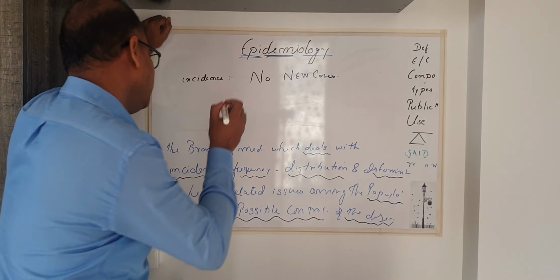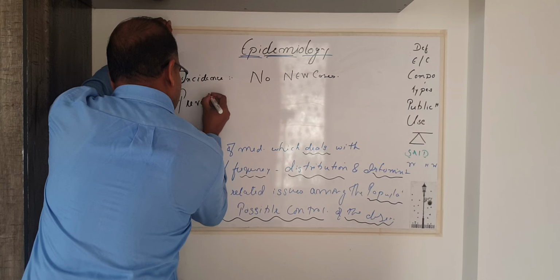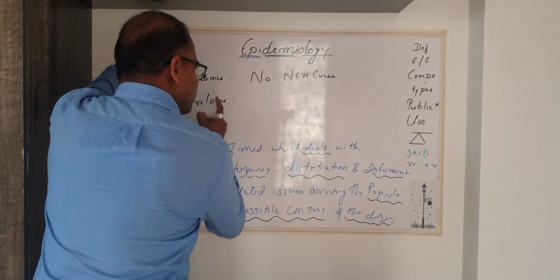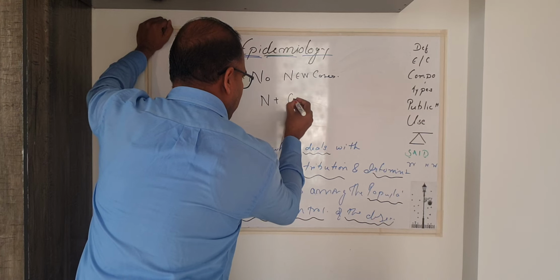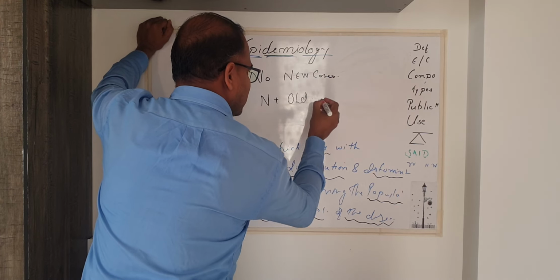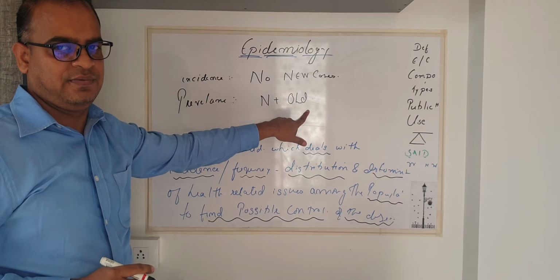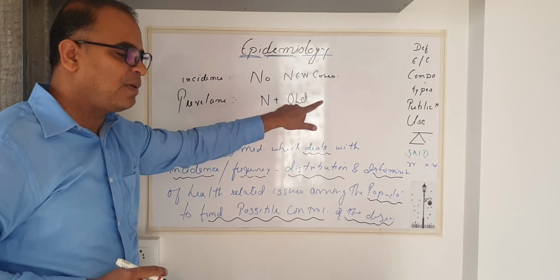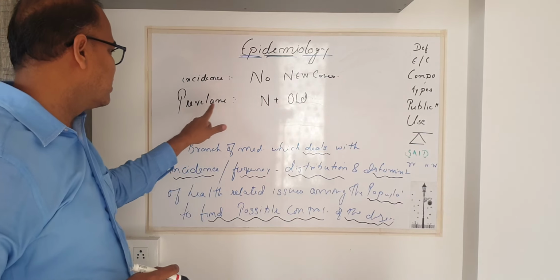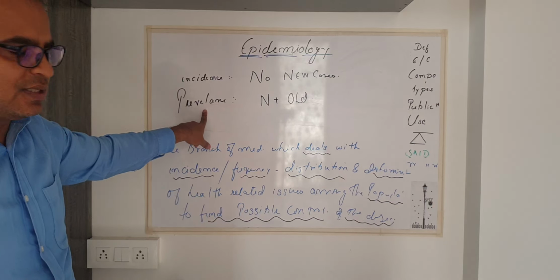Now prevalence, let us understand the other term. Prevalence denotes all new cases plus old cases present in the population. New plus old. The old cases which happened to take place in the past are also included along with the new in the word prevalence.